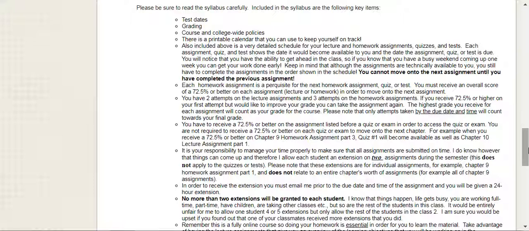If you do not complete an assignment on time, if you do not submit an assignment by the due date, you will still have to complete that assignment. You will still have to receive a 72.5% or better, but you will receive 0 credit for it in this class. You will notice that most chapters, I give you a full 2 weeks to work on assignments.